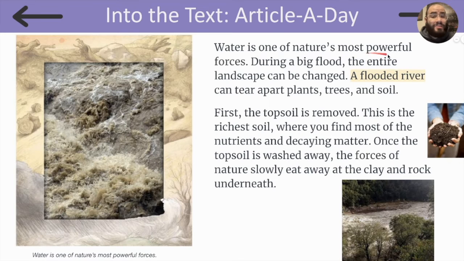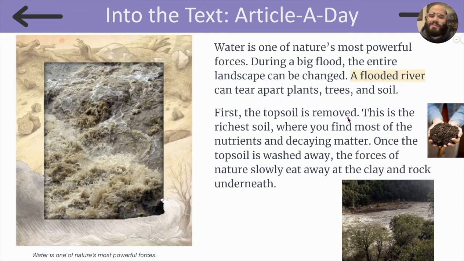Water is one of nature's most powerful forces. During a big flood, the entire landscape can be changed. A flooded river can tear apart plants, trees, and soil. Look at this picture of a flood. Let's see what the caption says. Water is one of nature's most powerful forces. And as the article mentions, water can tear apart plants, trees, and even soil.